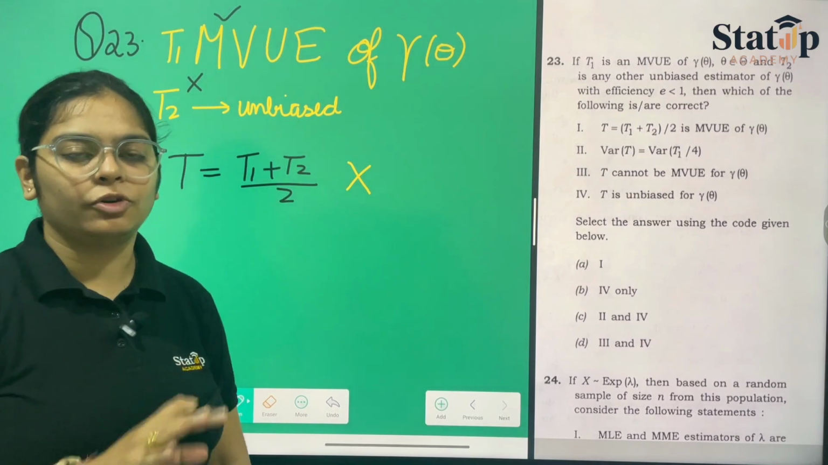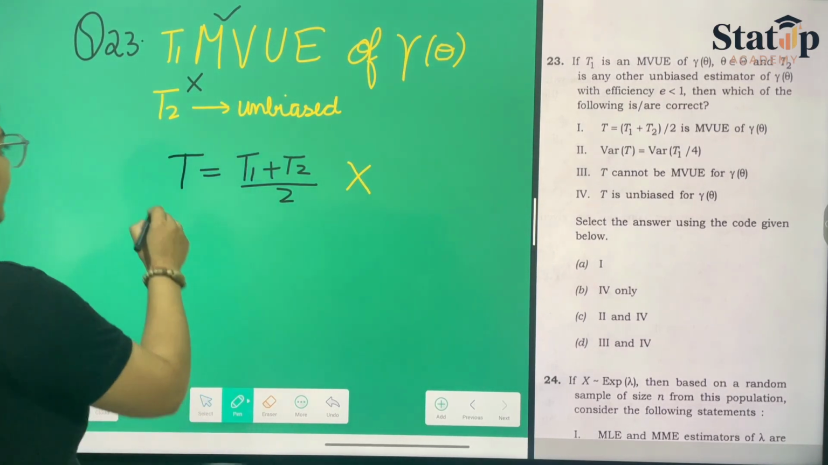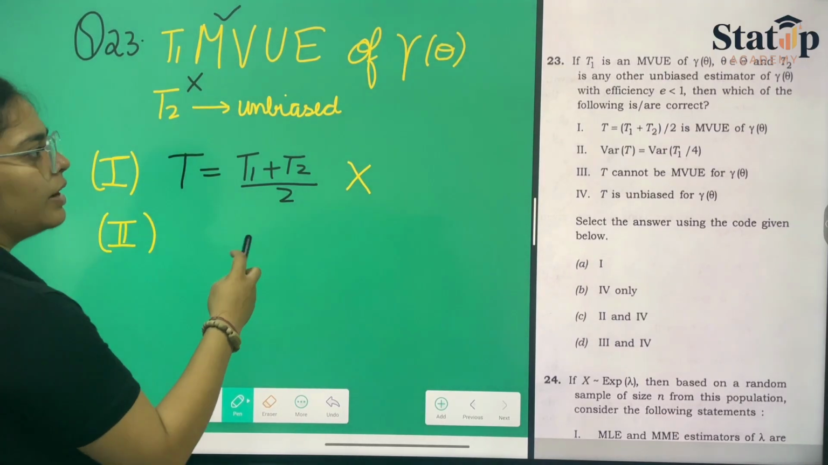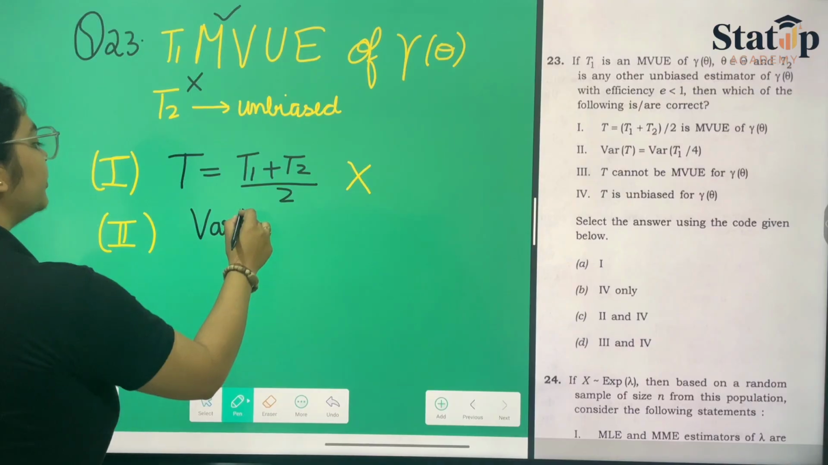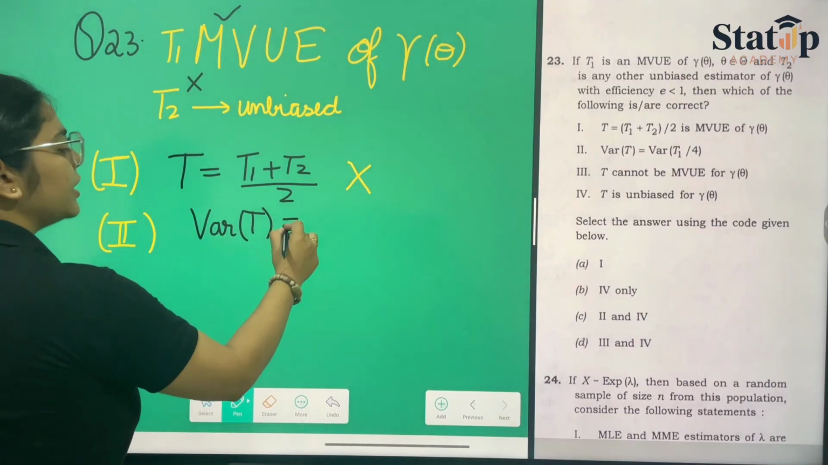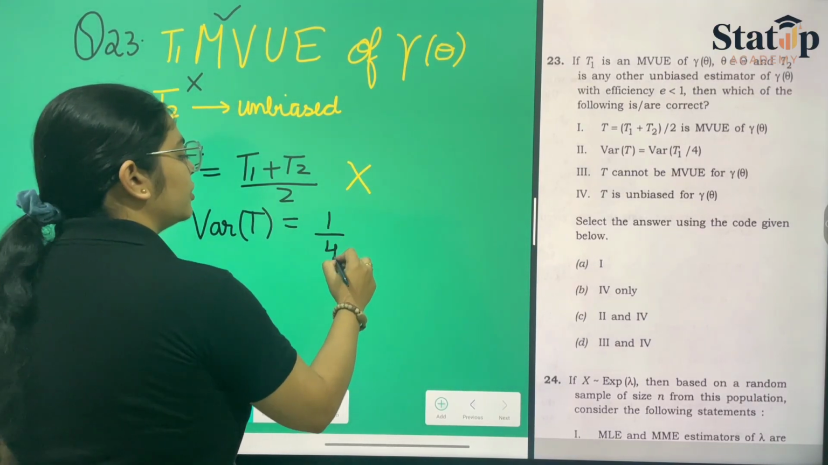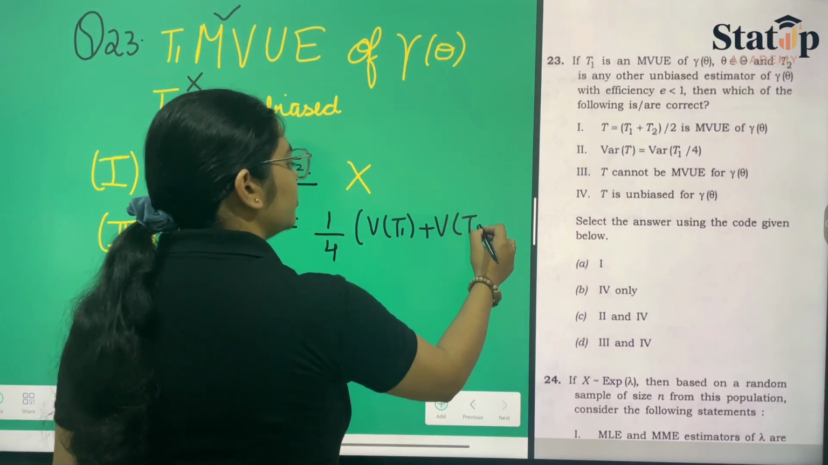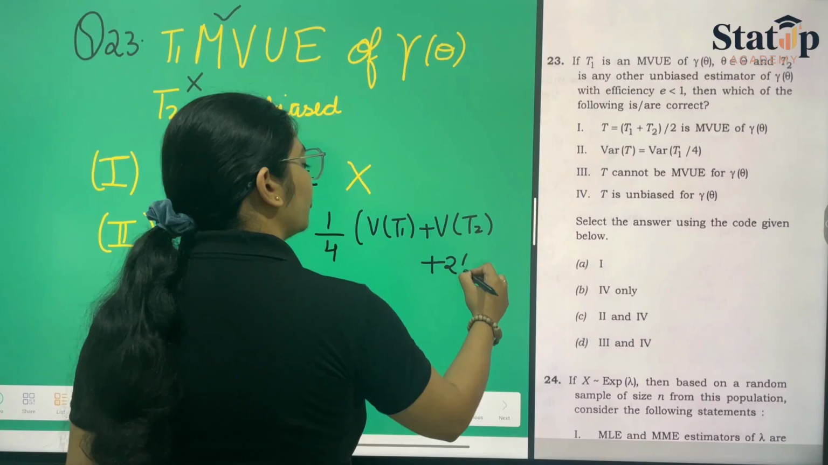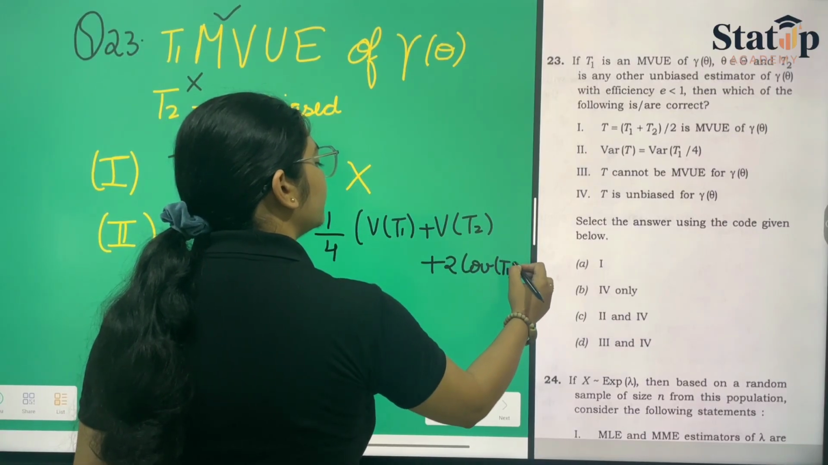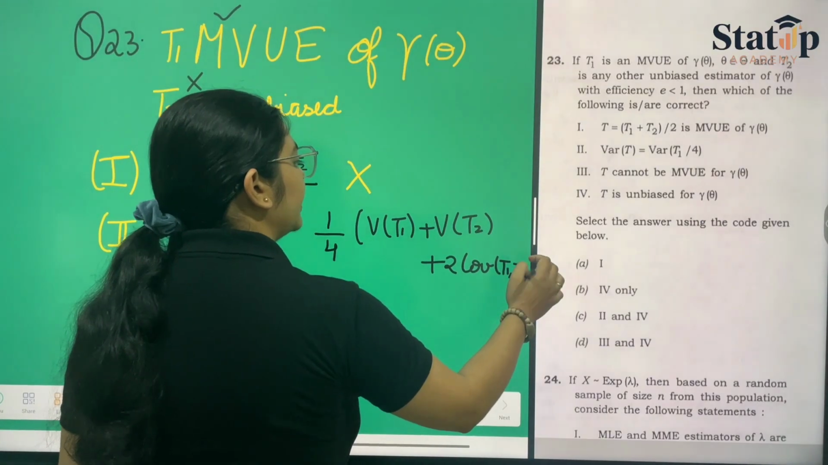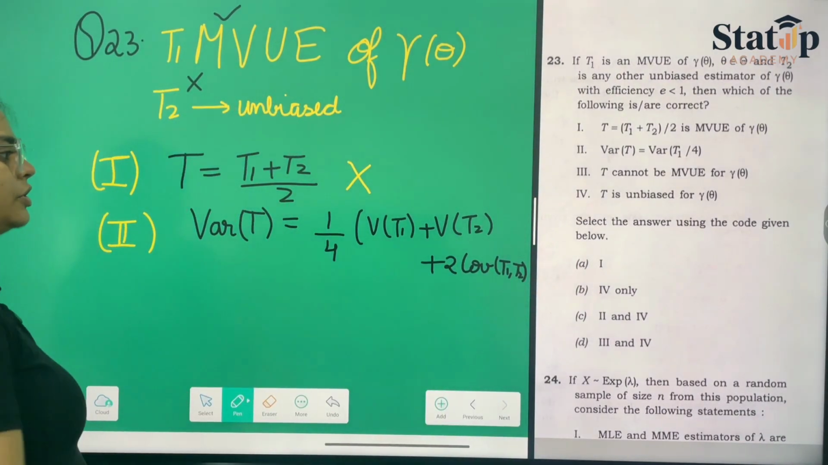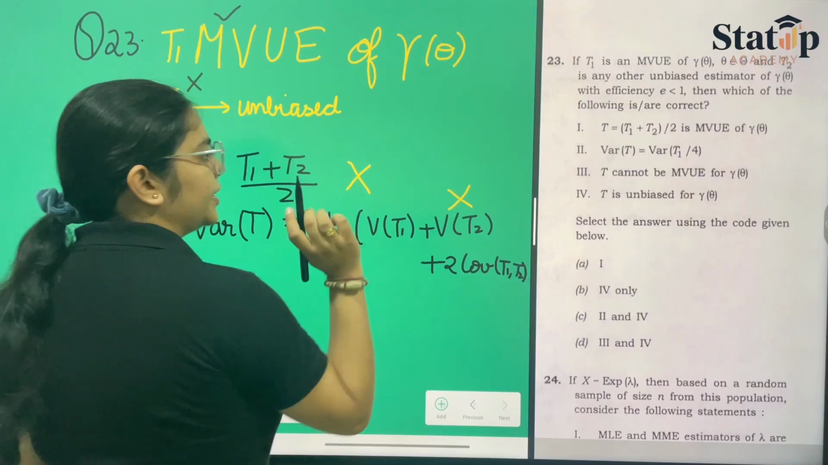So another estimator won't be an MVUE. Then the second statement: the variance of T, if they have given us T, should be 1 upon 4 times the variance of T1 plus the variance of T2 plus 2 into the covariance of T1, T2. This is the formula, but they have here only given T1 upon 4, which is wrong. So hence the second statement is also wrong.